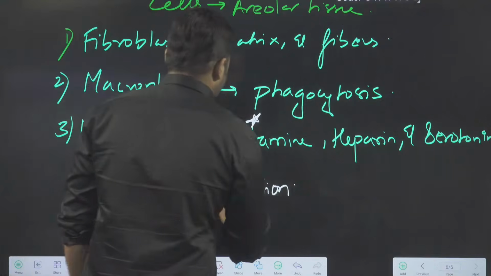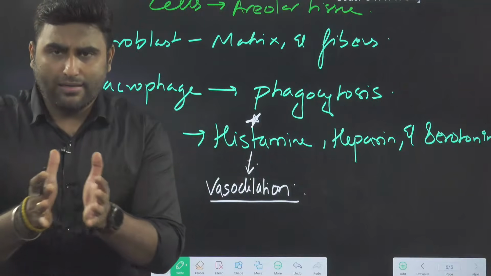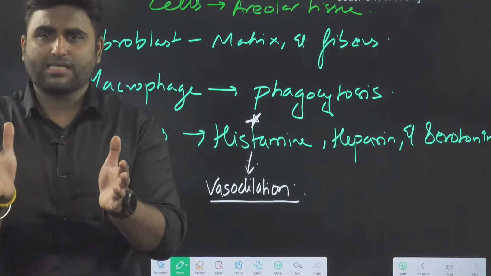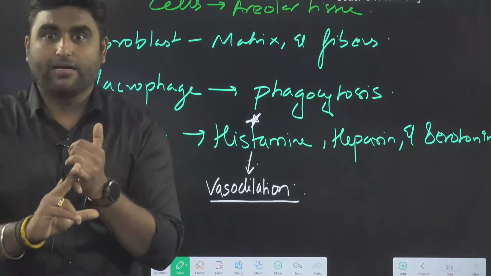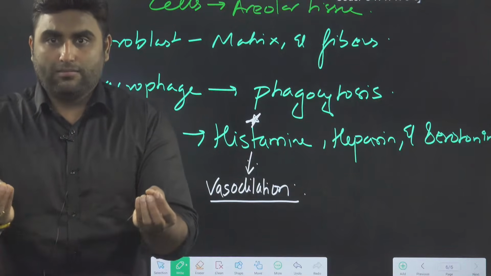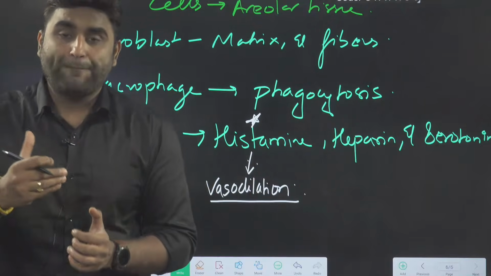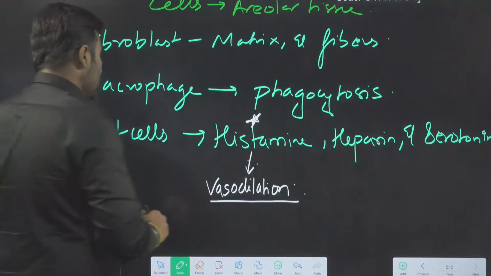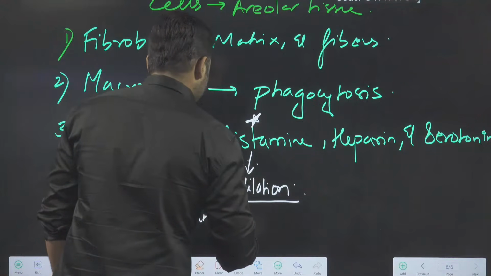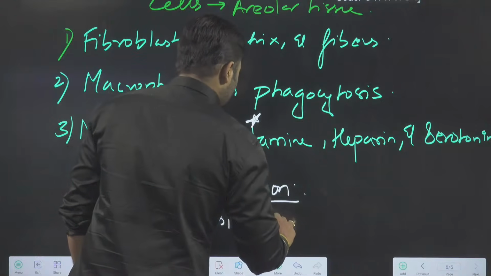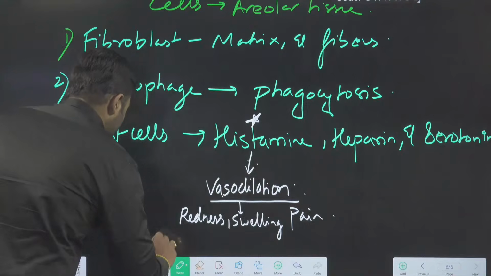Histamine will cause vasodilation. What is the meaning of vasodilation? The diameter of the blood vessel lumen increases. Blood flow will increase. If blood flow increases, the area will become red. Tissue fluid increases due to increased blood flow. Swelling will occur. Pain will occur. So redness, swelling and pain will occur. Basically, these are signs of inflammation.